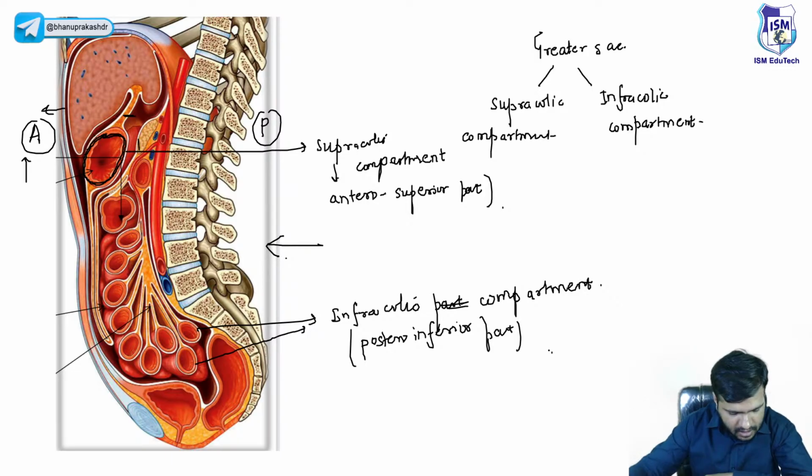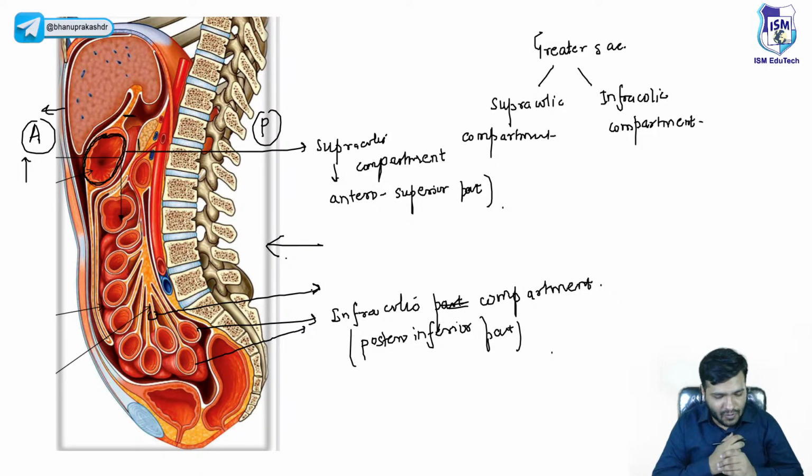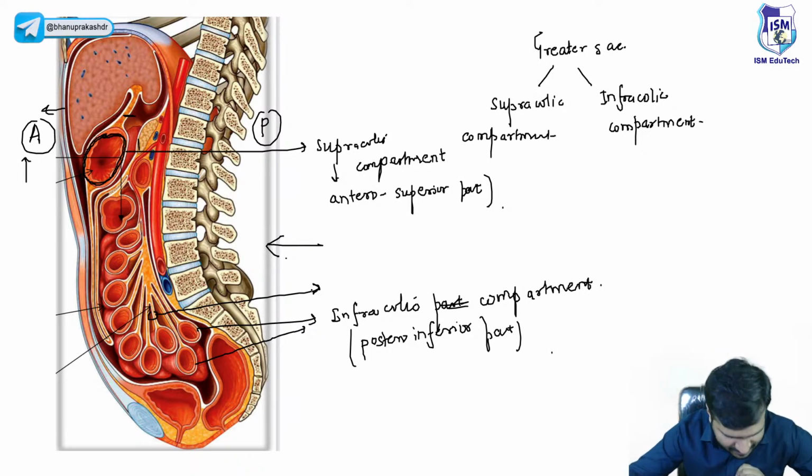Posterior-inferior part. Now beta, you already know this is the small intestine part, okay? And you are very well aware of the fact that these folds you can see, can anyone tell me what these folds are? I just told you. What are these folds called? Anyone? Come on, tell me the labeling quickly. These folds that are forming, what will we call them?